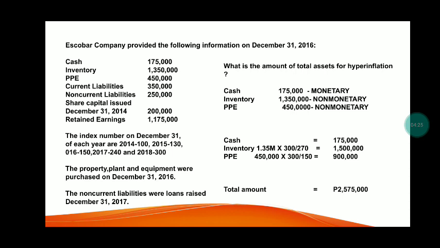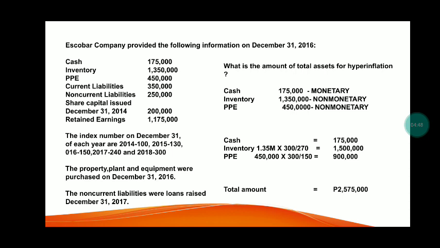So, let's begin in classifying the assets if it is monetary or non-monetary. Cash, inventory, and PPE. Cash is a monetary account. Inventory is non-monetary and PPE is non-monetary. So, the two accounts should be restated, inventory and the PPE. Cash will remain 175,000 pesos.